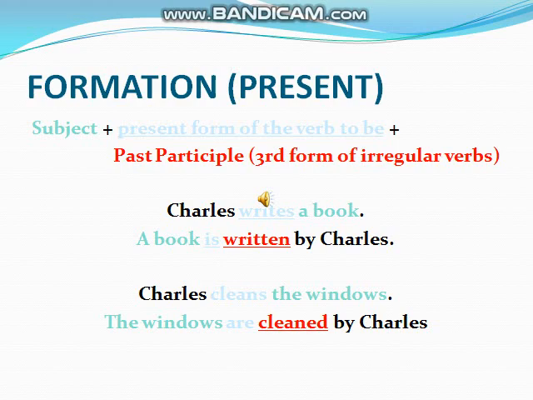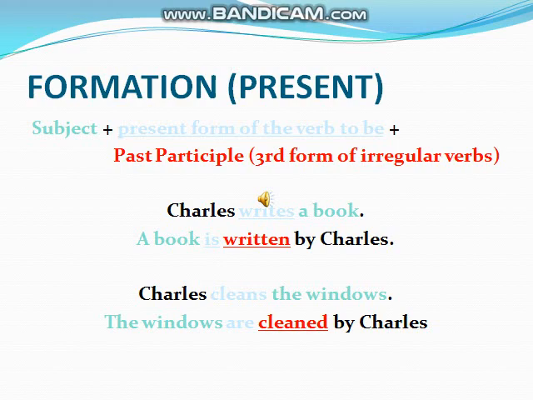So let's start with the formation of the present. Look at the examples here. We have Charles writes a book. Of course, it's clear that the sense is in the present simple. So I take the book, which means the object of the first sentence. I write a book is, and I add the past participle of the verb write, which is written, by Charles. A book is written by Charles.